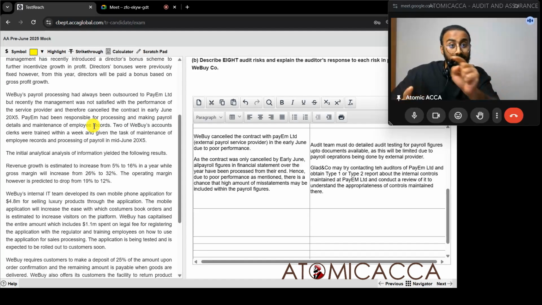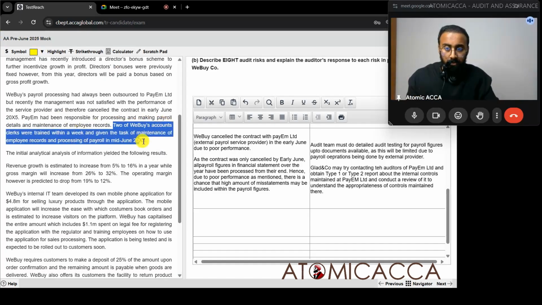So what can auditors do with regards to this particular figure? Auditors can obtain documents or increase detailed testing around this last 1 month, because all documents now will not be limited because the company staff is doing it. So during the last few months and also in the early beginning, auditors must do increased testing around this area, even with cutoff testing, because they might record it in the wrong time period. All this could be happening. So auditors can do improved or detailed testing of all things at the year end plus post year end as well for the payroll records. So two of the accounts clerks were given maintenance of this one. Okay.